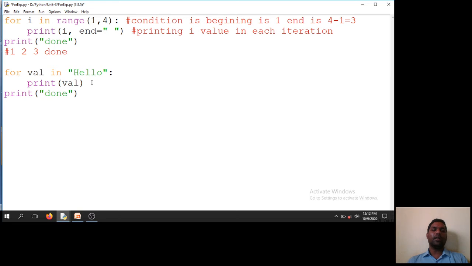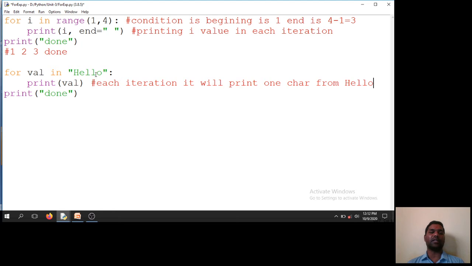So here each and every iteration it will take one character. Hello is a sequence. From this sequence it will print one character in each and every iteration. That we can call a for in loop.